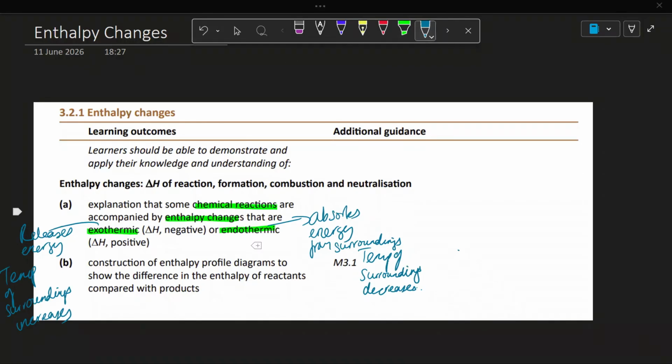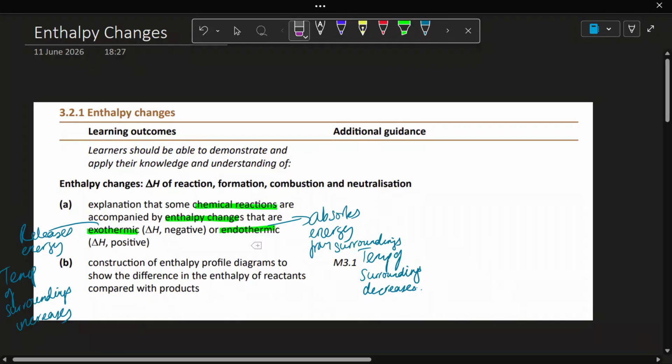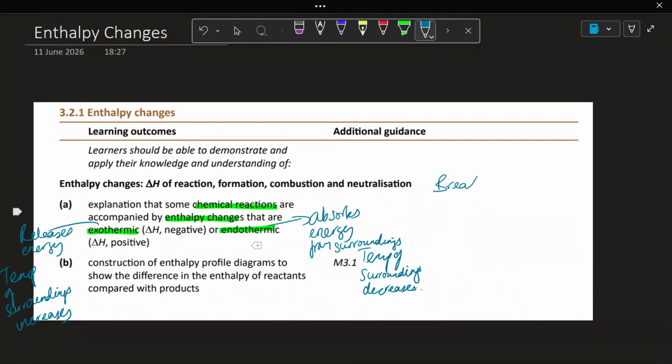Okay, so this arises because of certain energy changes caused by breaking and forming bonds in a reaction. So breaking bonds is endothermic. It absorbs energy, whereas forming bonds is exothermic. So it releases energy to the surroundings.